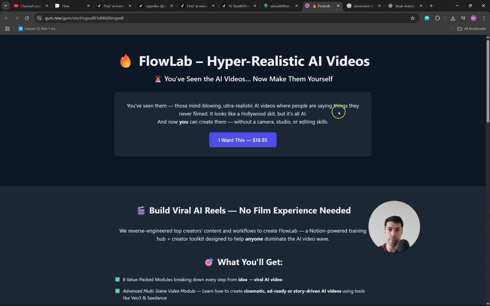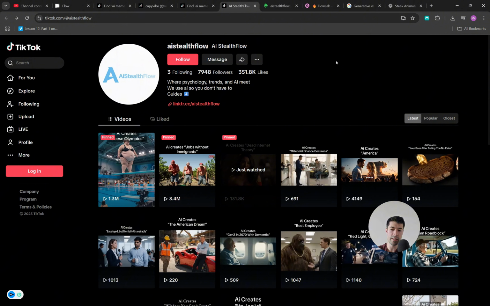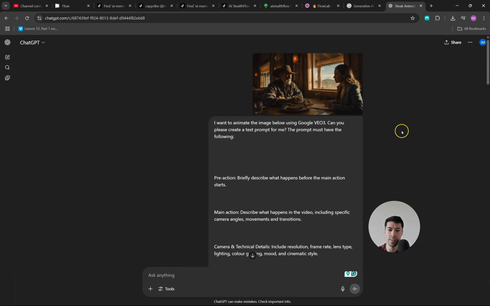Let's get started. So the first thing that you need to make this method work very well is an image. So you can use either Midjourney, Leonardo, or any other image generator tool to create your image. Once you have it, I recommend you to come to ChatGPT and then you are gonna upload your image.